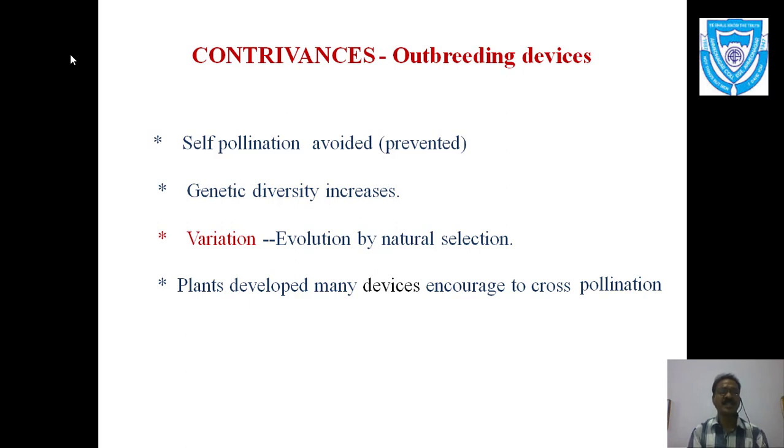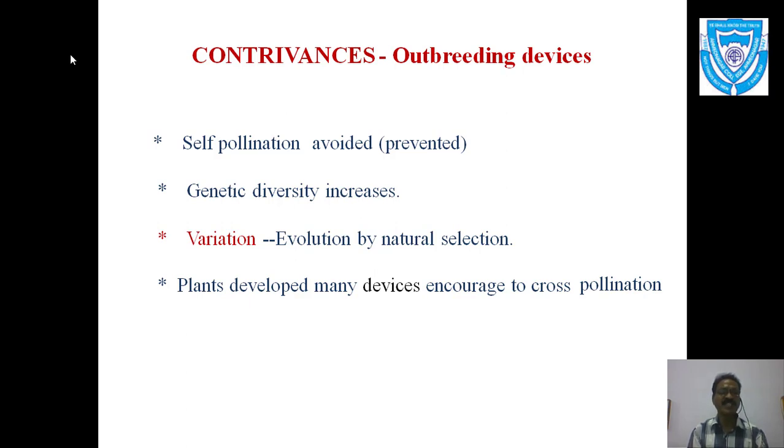Hence in cross pollination there is a mixing of characters, that is a mixing of chromosomes or genes, and variation takes place. When two plants are there and cross pollination takes place, that is cross fertilization, the new offspring obtained shows great variation, and that variation leads to evolution by natural selection.